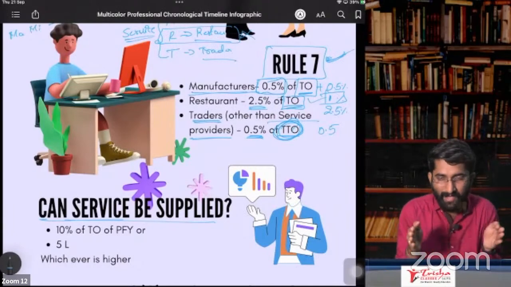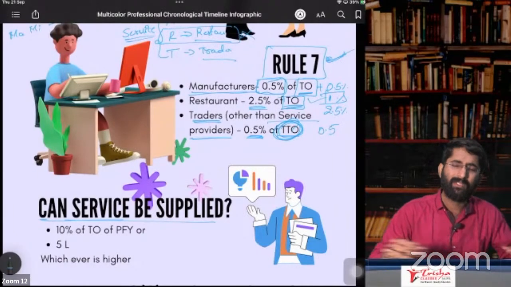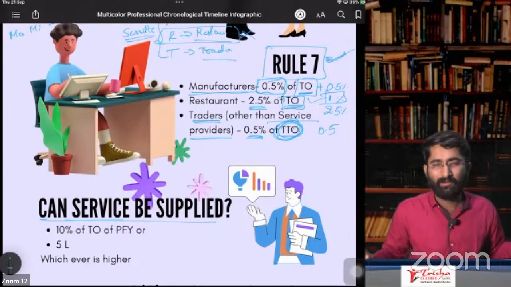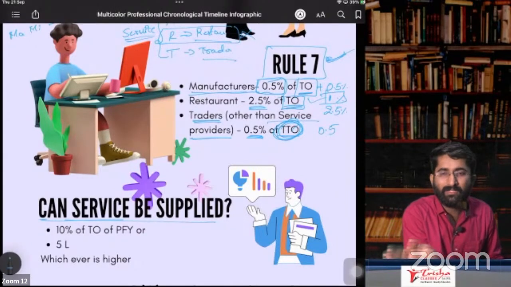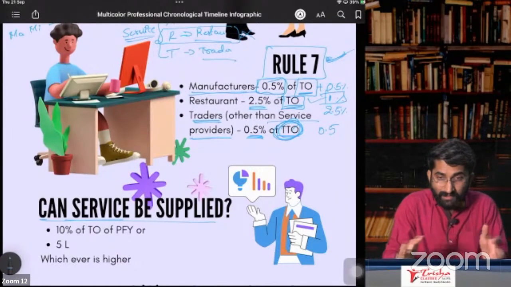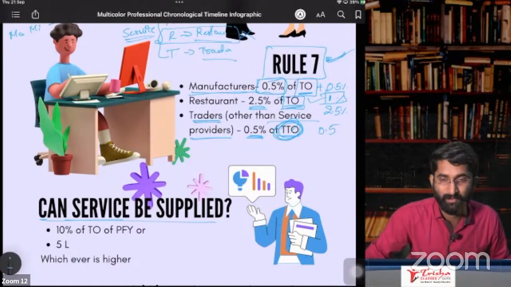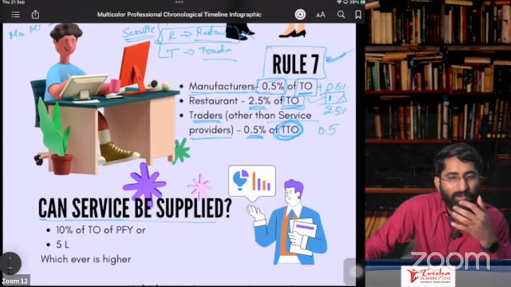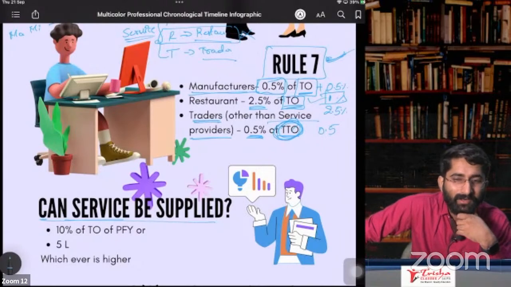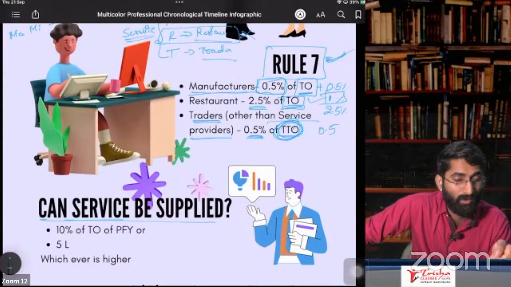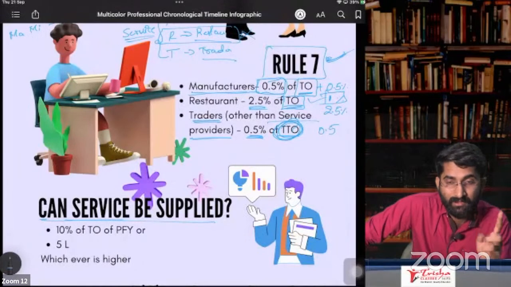I am doing some repair of the laptop. Okay, I am the seller of laptop. Now you purchase one laptop from me and you are facing some problem. You gave this laptop to me, I did some repair and I gave it back to you. For that, I charged 100 rupees. Don't you think I became a service provider now? I am not eligible for composition. No. Composition is eligible for those who are exclusively supplying the goods.